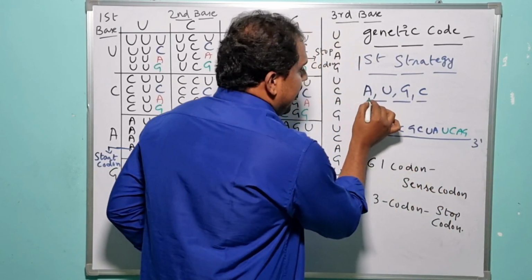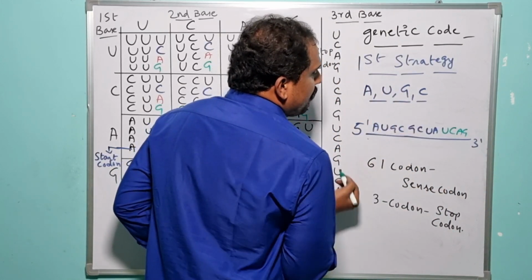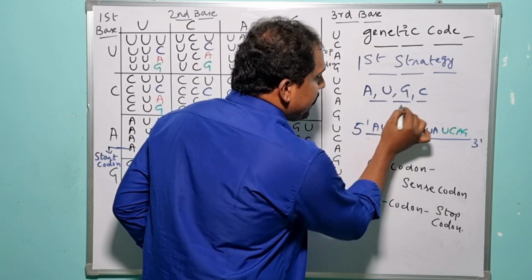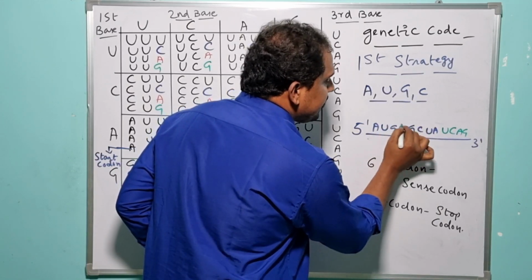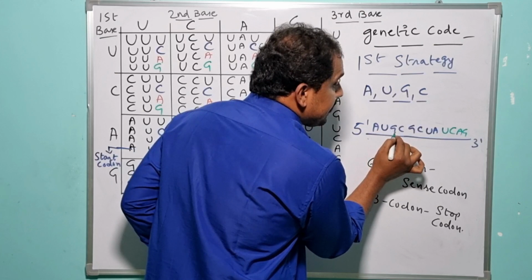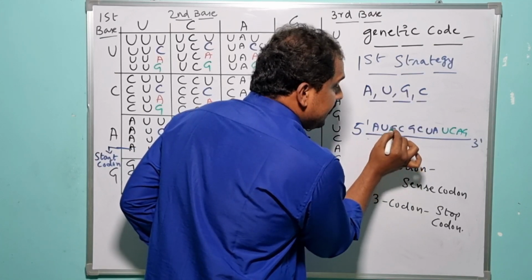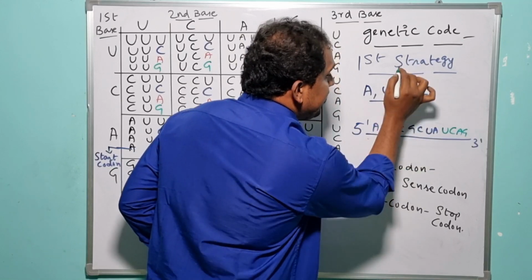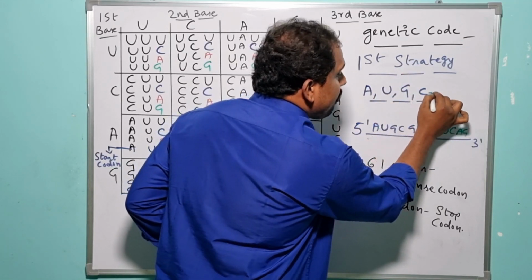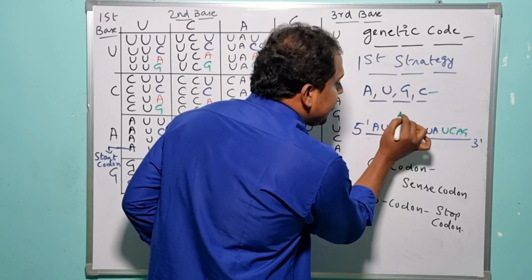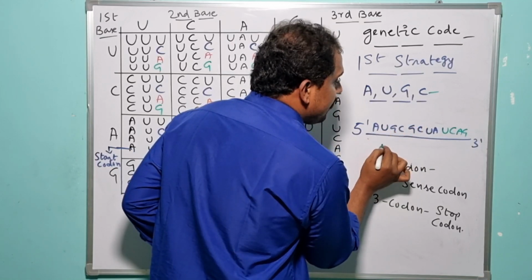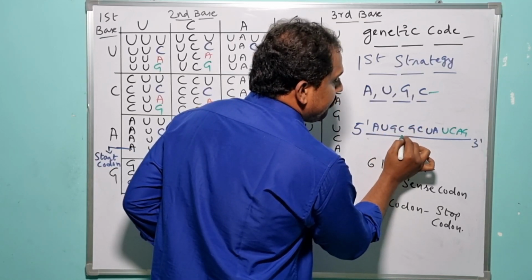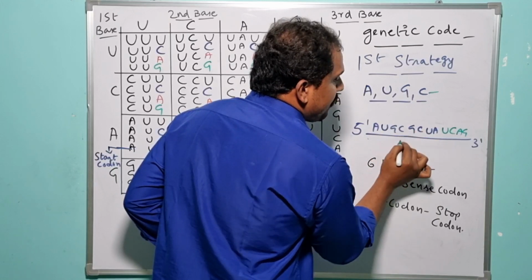So basing on that, there is an availability of 4 different sets of nitrogenous bases, right? And these 4 nitrogenous bases act as one particular codon. Initially, they assumed that 4 nitrogenous bases act as one particular codon, so basing on that they designed 4 different sets of nitrogenous bases.